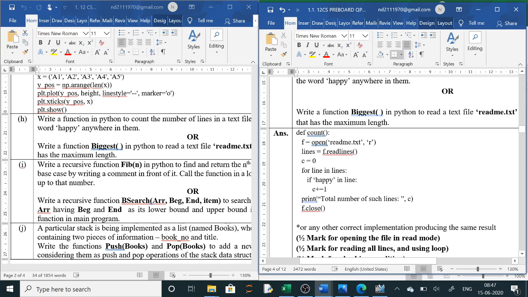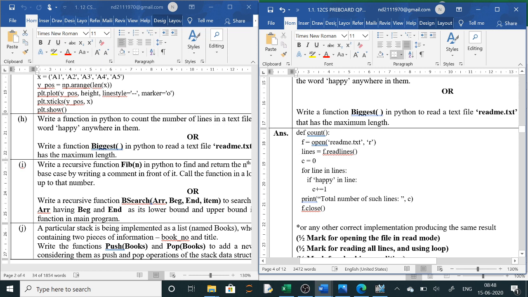Alright, what was the second method? The second method was you have to use the split method. So for words, what did we use to write? Here, since they have asked you to read the lines and count the number of lines containing "happy", that's why this method is given.